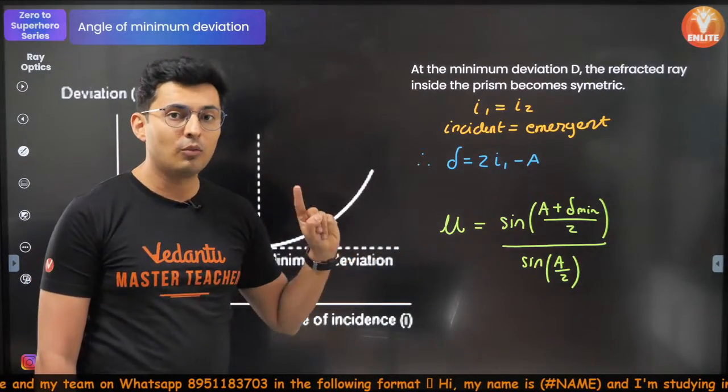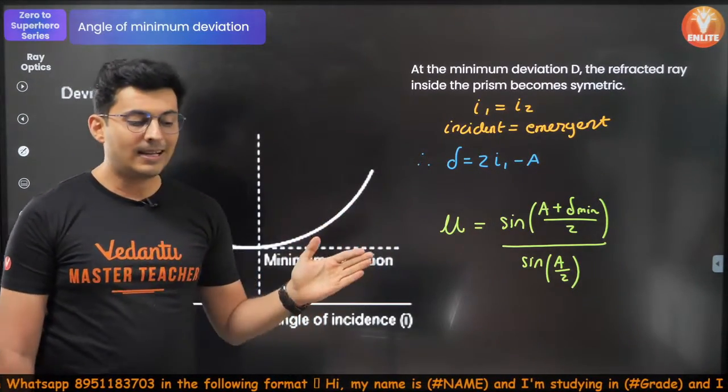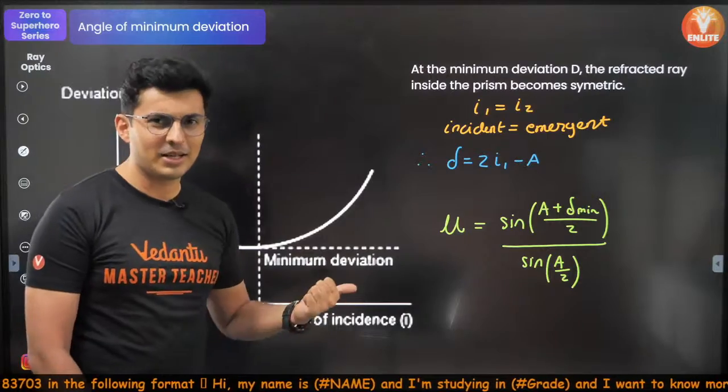Yes. If red color, violet color, blue color is used, they have different refractive indices. We'll be seeing that today as well.